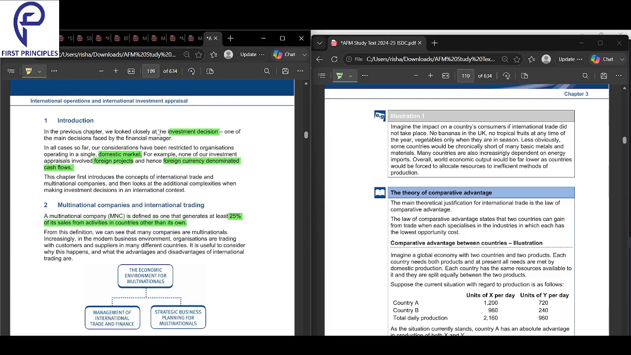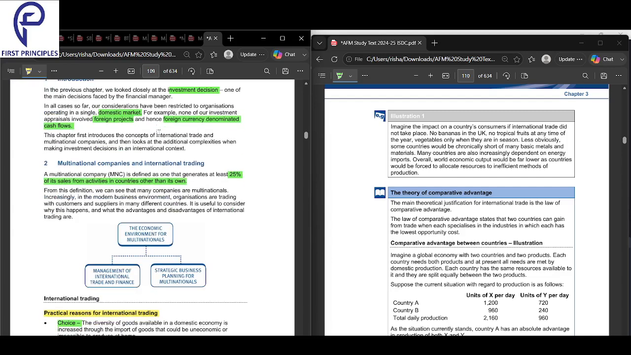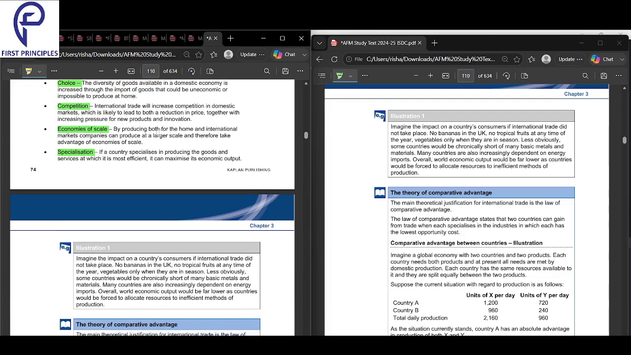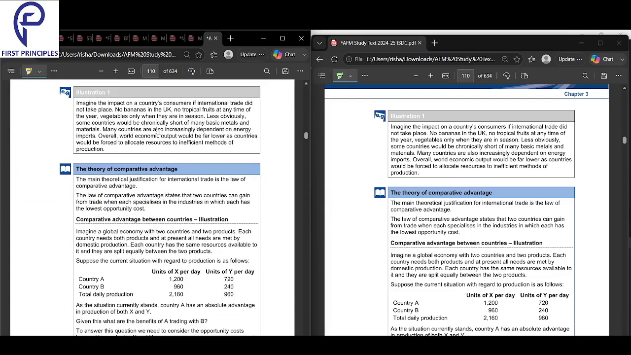Okay, so we understood what we are studying in this chapter, that we are doing a project that is abroad. Then we understood what is a multinational company. Then we understood some practical reasons for trading abroad. Right? If you trade abroad, there are some big benefits there. Choice, competition, economies of scale, and specialization are some of them.